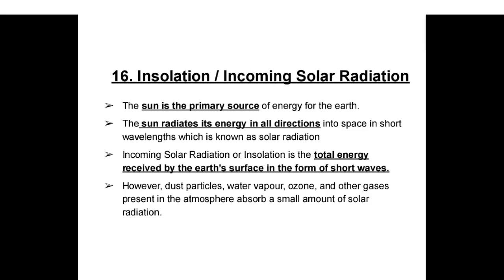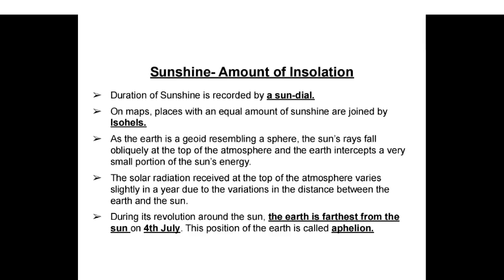Incoming solar radiation or insolation is the total energy received by the earth's surface in the form of short waves. However, dust particles, water vapor, ozone, and other gases present in the atmosphere absorb a small amount of solar radiation. Sunshine, amount of insolation. Duration of sunshine is recorded by a sundial. On maps, places with an equal amount of sunshine are joined by isohels.